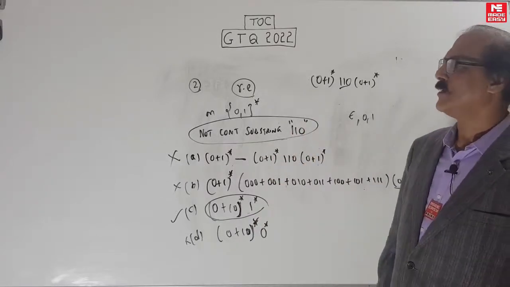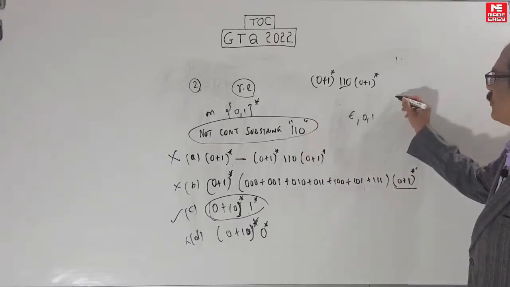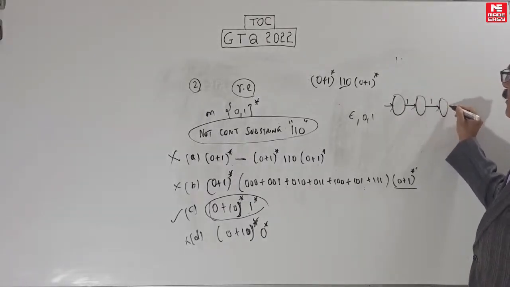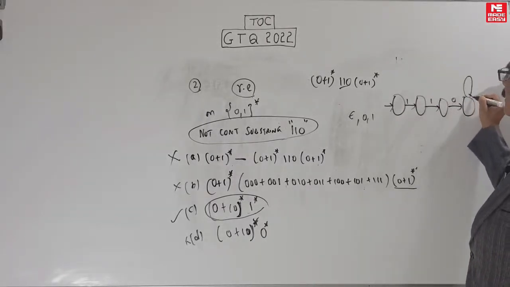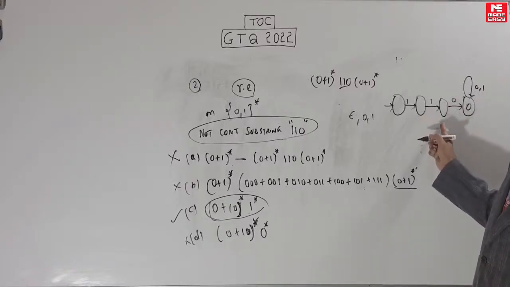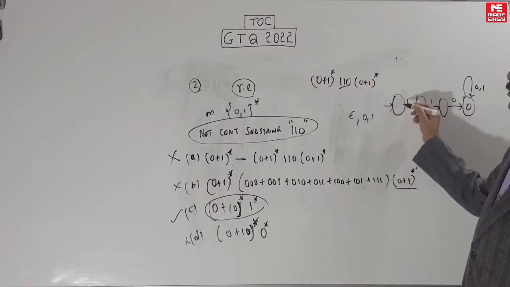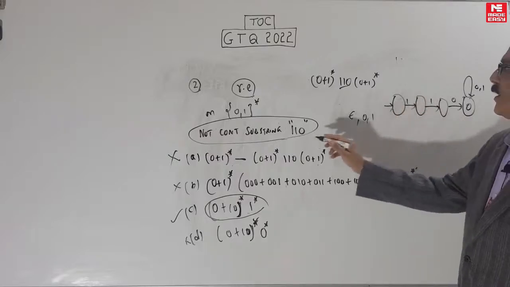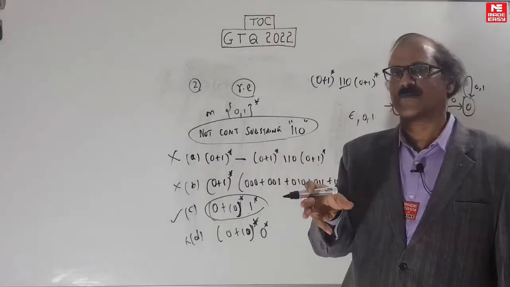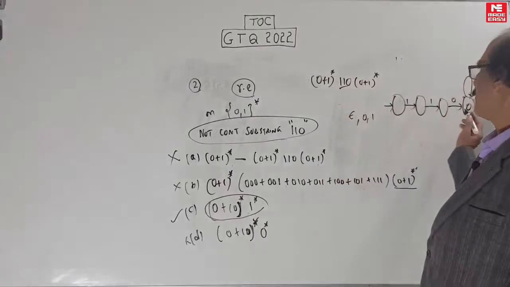Not containing the substring 110. In some simple cases, you can go to the machine and get it. For example, how do you design the machine for containing the substring 110? Containing the substring 110 is 110, then put it accept, permanent accept. A substring machine is permanent accept, no trap. Now put the remaining things, because we want a DFA for this. Because we want not containing, and in an NFA you cannot do negation: the complementary machine doesn't accept the complementary language. So you have to use a DFA, you can't use an NFA.